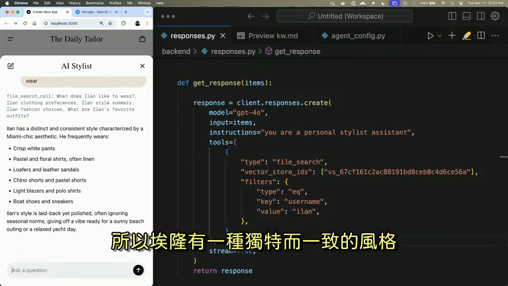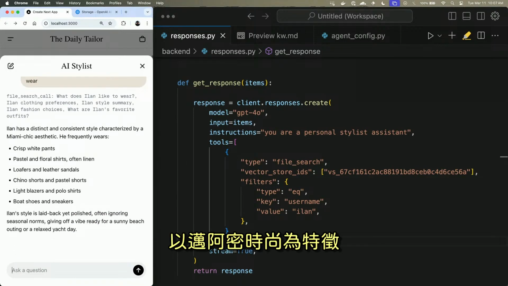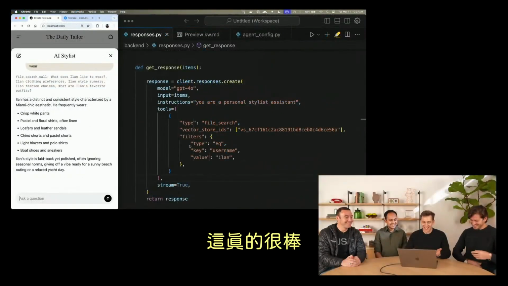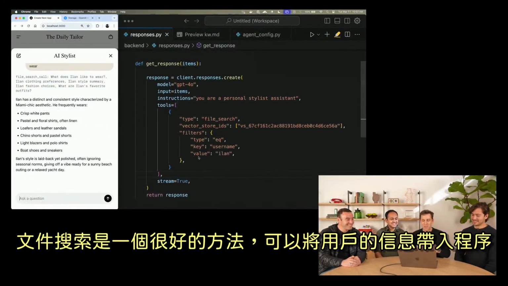Cool, so Ilan has a distinct and consistent style characterized by Miami chic. That's really awesome. So the file search tool is a great way to bring information about your users into your application.